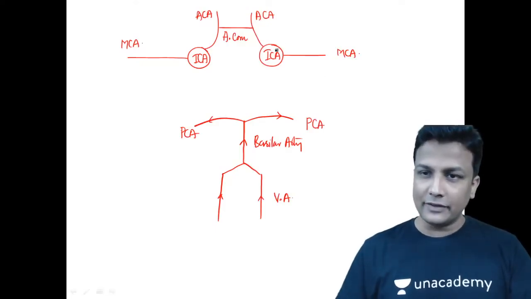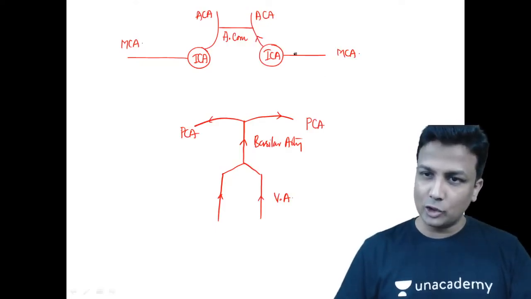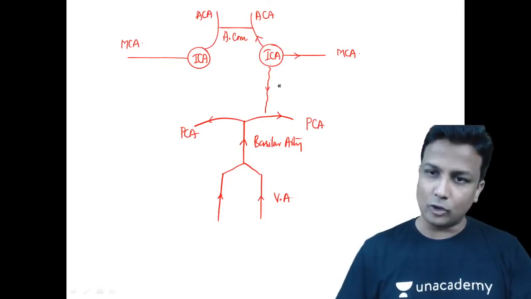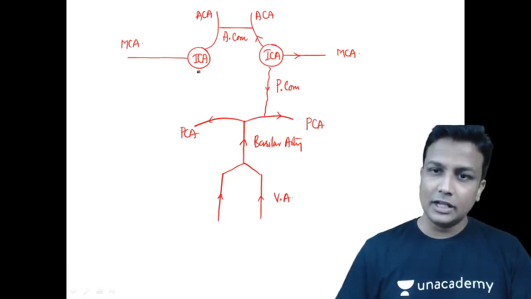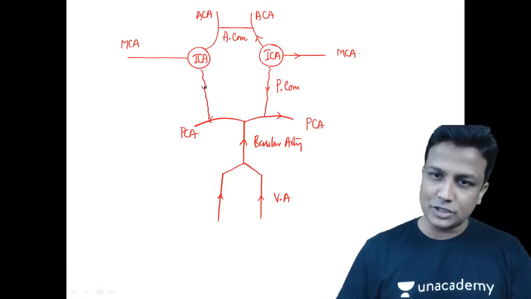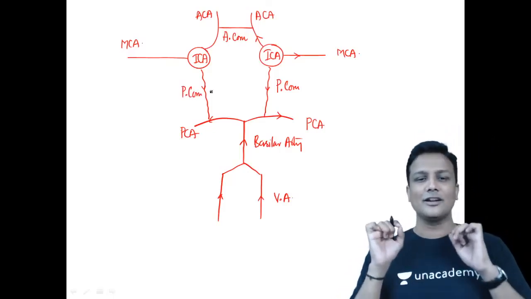Now look here very carefully. Internal carotid artery, I already taught you two branches, ACA and MCA. Now welcome to the next one, that will be your PCOM, the posterior communicating artery. It will go and join here. There will be one more artery given here, that is your posterior communicating artery. Wow, awesome. Crystal clear concept.